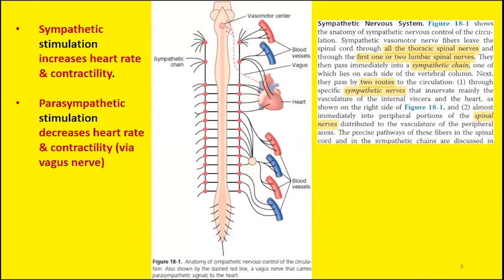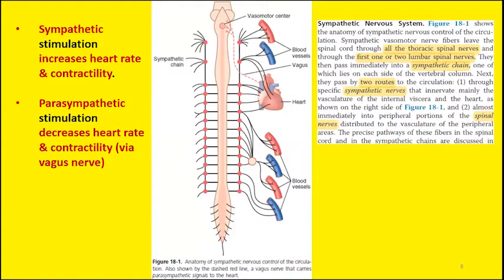Conversely, if you inhibit the sympathetic nerves, this will give an opposite response, that is decreased heart rate and decreased force of contraction. A similar effect will be exhibited if you stimulate the heart by the opposite subdivision of the ANS, that is the parasympathetic nerve.